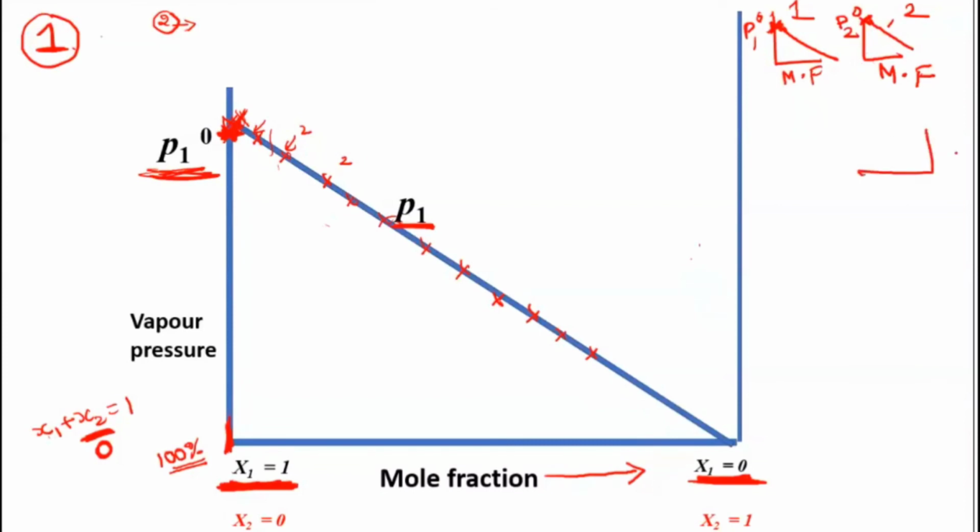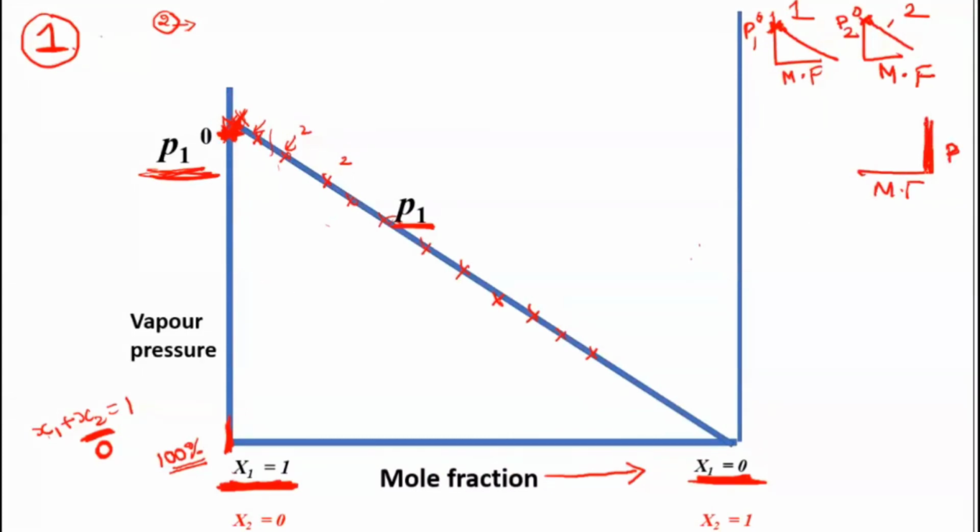Vapor pressure is here, and mole fraction is here. I am just taking it on the other side because we have to show both in one graph. I can't keep this P2 exactly on top of this. It's a clubbed graph of the first and the second component. I have just reversed it in this fashion.